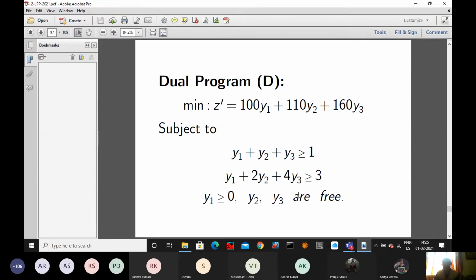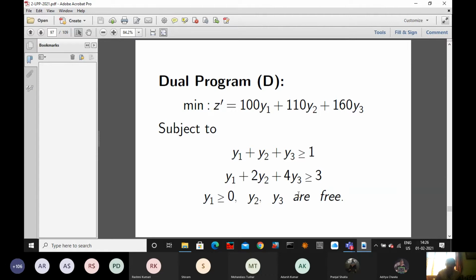So it is free. Free means it can be positive, it can be negative, it can be 0. Please note down, y2 equal to y2 dash minus y2 double dash. If both are equal, the right side will be 0. If the first one is larger than the second, it will be positive. If the first one is smaller than the second, it will be negative. So it fits. Now let me come to y3. I can write y3 equal to y3 dash minus y3 double dash. Both are non-negative. So if both are equal, it is 0. If one is greater and the other is smaller, it will be positive. If the first one is smaller and the second one is larger, it will be negative.